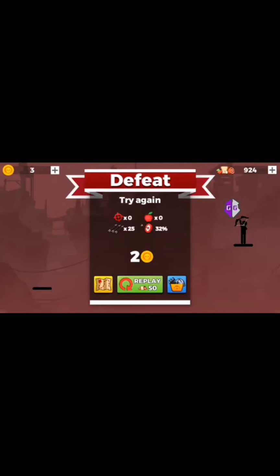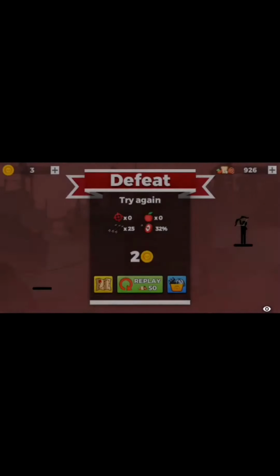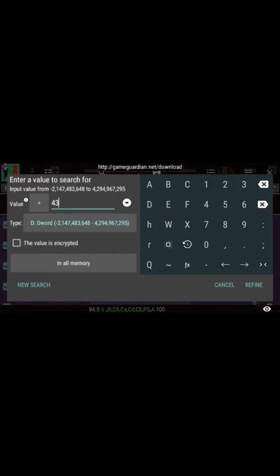So as you can see, we have earned 2 coins. Type 3 and refine.